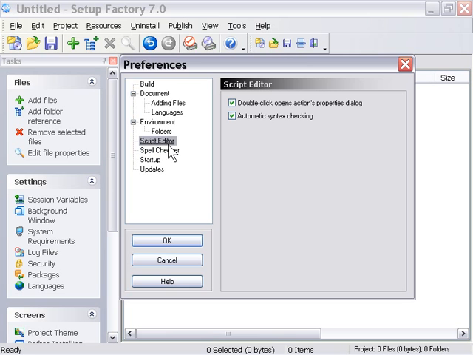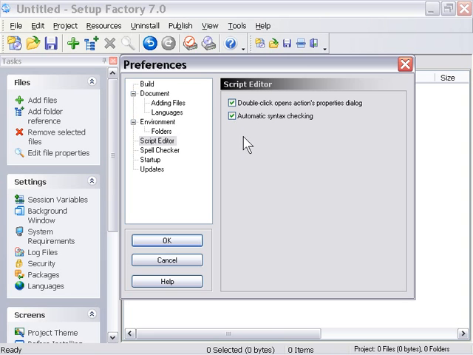Here we've got some options for the script editor where we can, for example, in our scripting editor, double click opens the action property dialog. So if we have an action there and we double click on it to select a word, which people will typically get used to doing in a text editor or an HTML editor, you're going to accidentally pop open the actions dialog for that particular action, so you might want to deactivate that. On the other hand, if you're a person who doesn't tend to double click to select a word, you would probably want to leave that checked. So go through and actually check that out and see how it works for you.